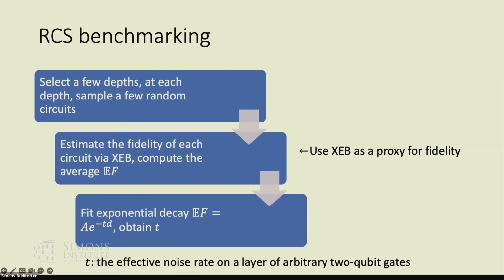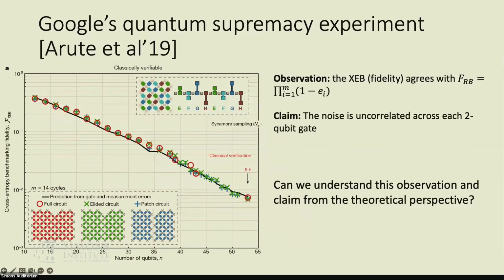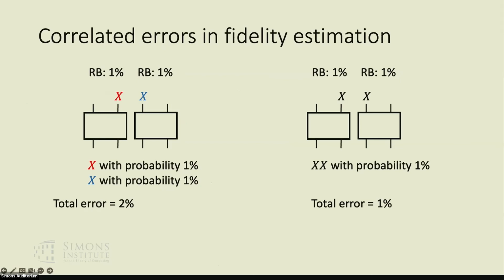Okay, so now it's time to go back to the original problem of understanding what's going on in this observation that claims uncorrelated noise. So for this, we can go back to the previous toy model. In this toy model, basically there is an uncorrelated and a correlated noise model. So let's think about what happens with XCB and the digital error model. On the left-hand side, the total error is 2%, and therefore XCB decays at a rate of 2%. And of course, both individual gates have error 1%. So overall, the digital error model FRB will also decay with a rate of 2%.